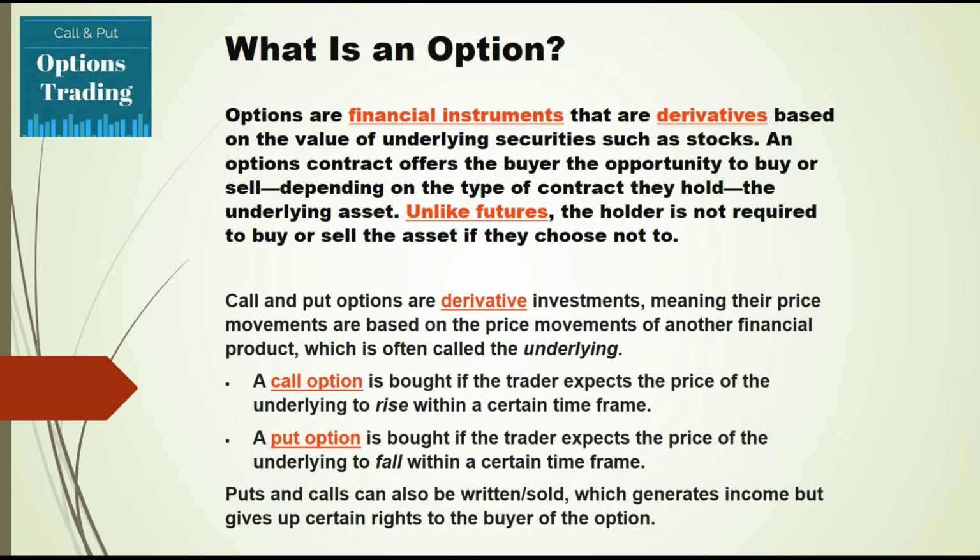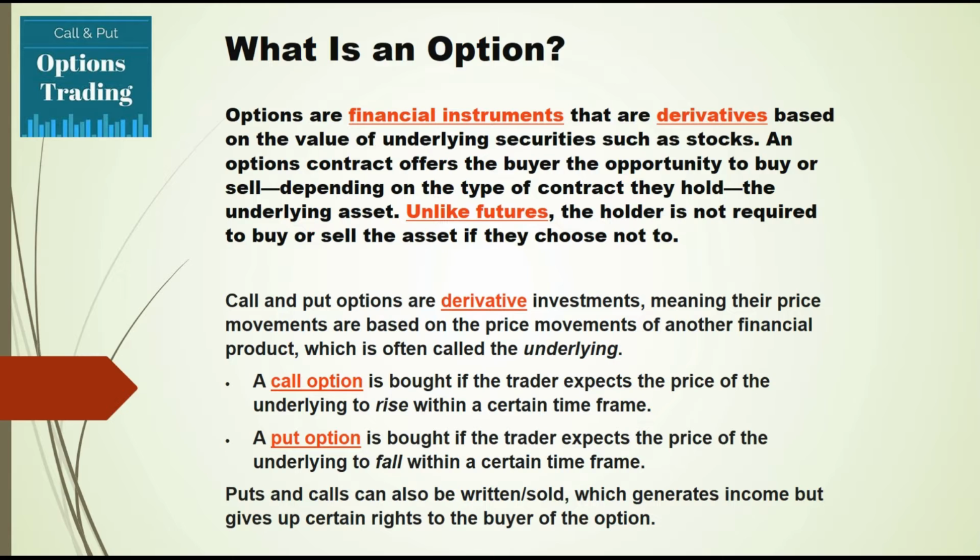First, let's understand what an option is, and what parameters are available in options to trade in both directions, whether you are bullish or bearish. You can trade in both directions by using options. First, let's understand the technical definition of options. Options are financial instruments that are derived from the value of underlying securities, meaning stocks, and you can trade in an index as well, Nifty, Bank Nifty.